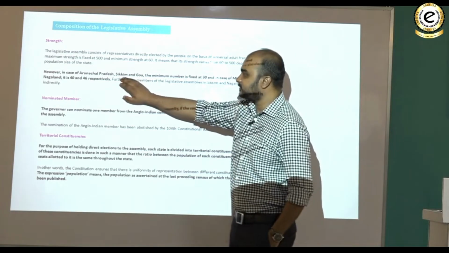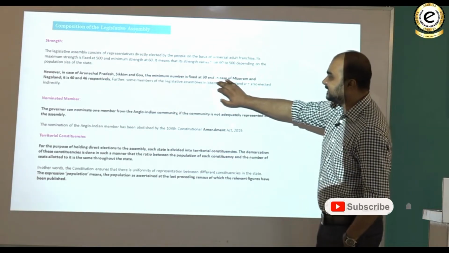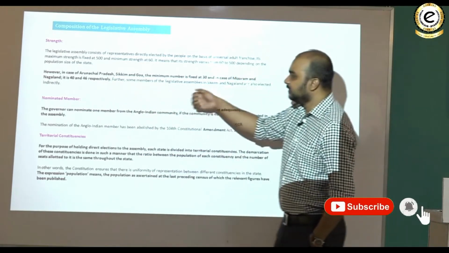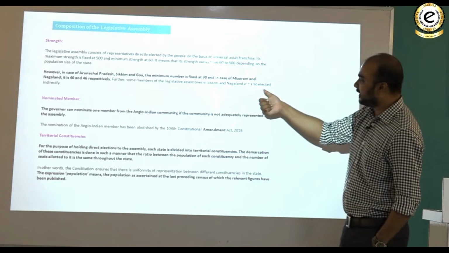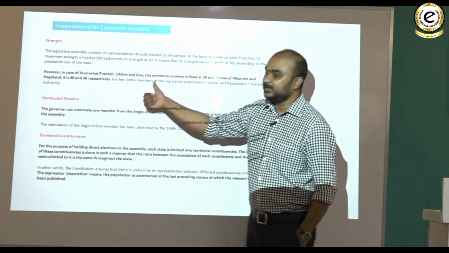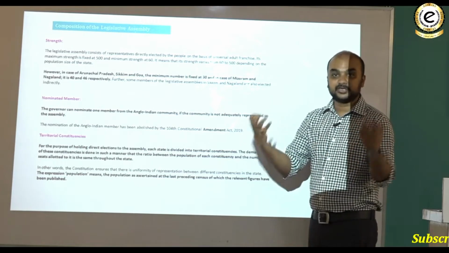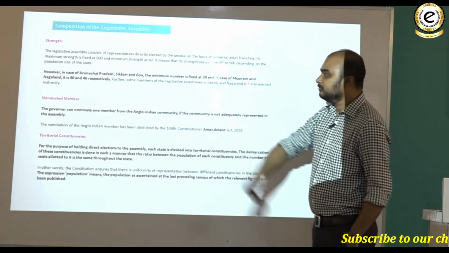However, in case of Arunachal Pradesh, Sikkim and Goa, the minimum number is fixed at 30, and in case of Mizoram and Nagaland it is 40 and 46 respectively. Further, some members of the Legislative Assembly in Sikkim and Nagaland are also elected indirectly because of this tribal issue, you can understand, to give representation to them.